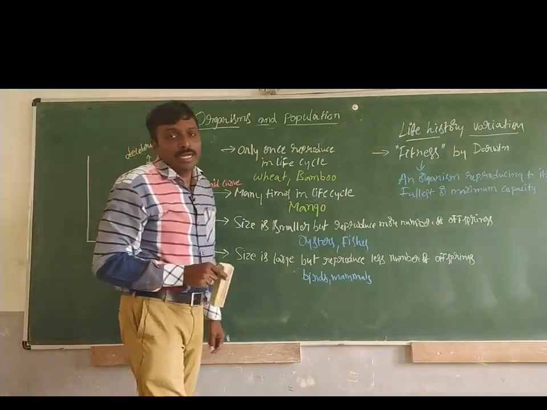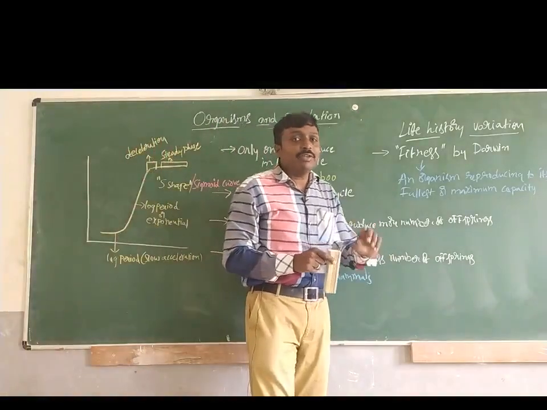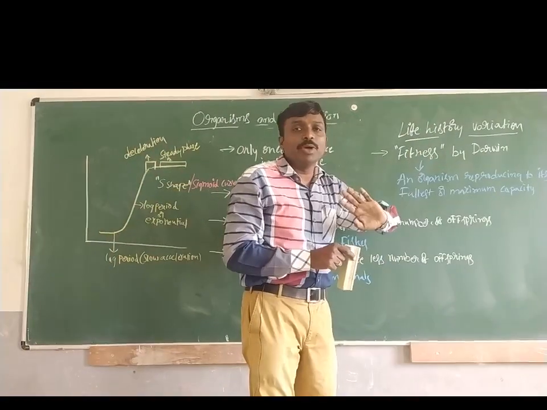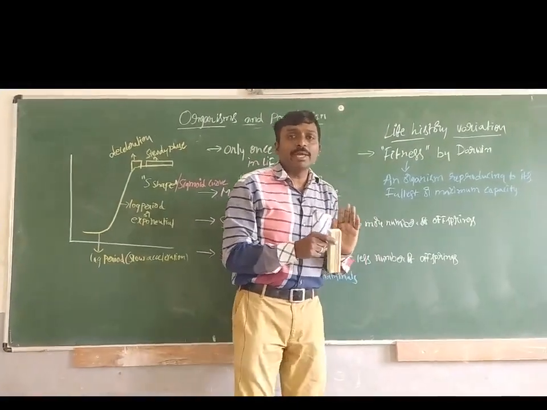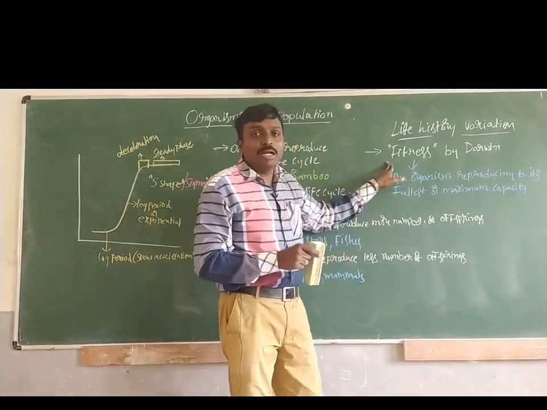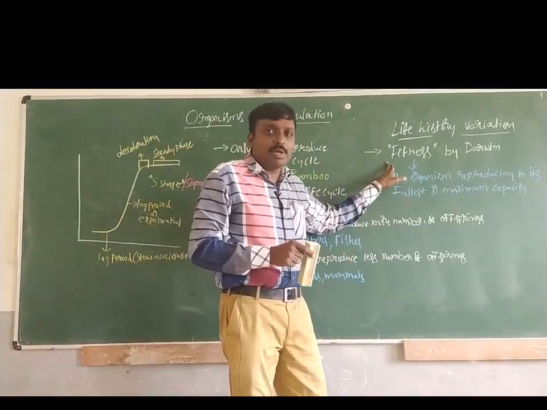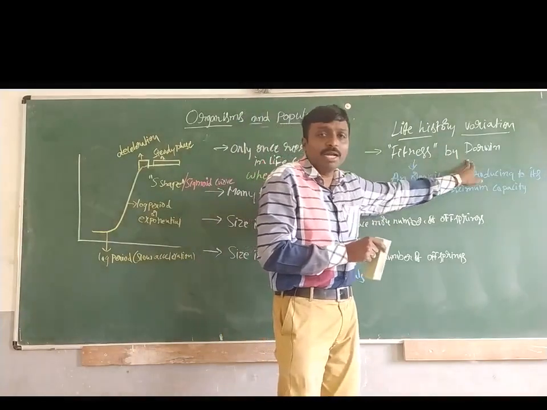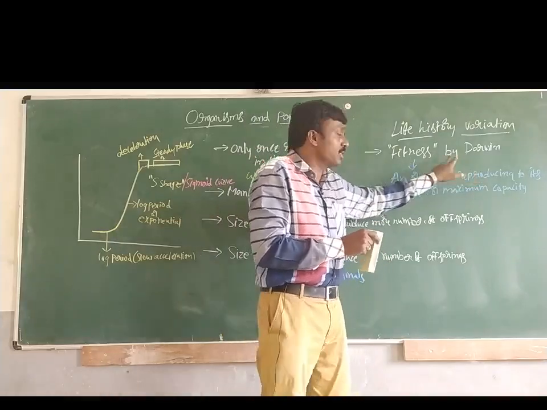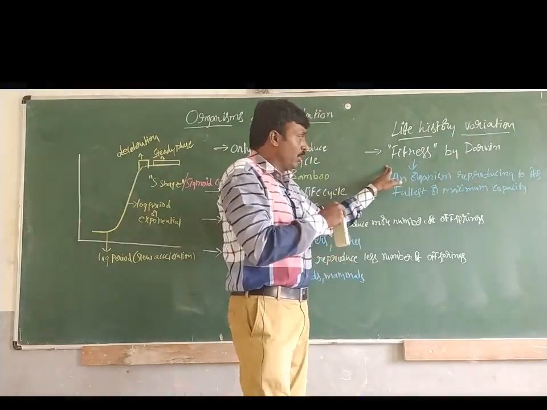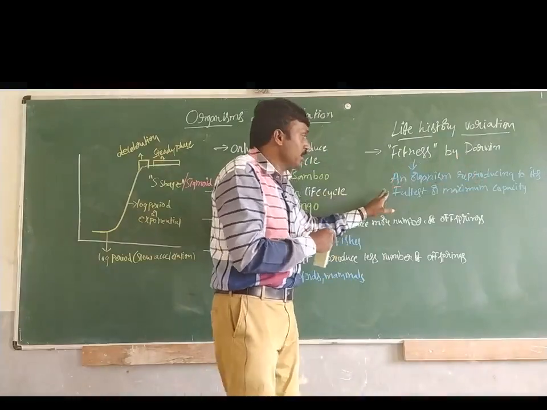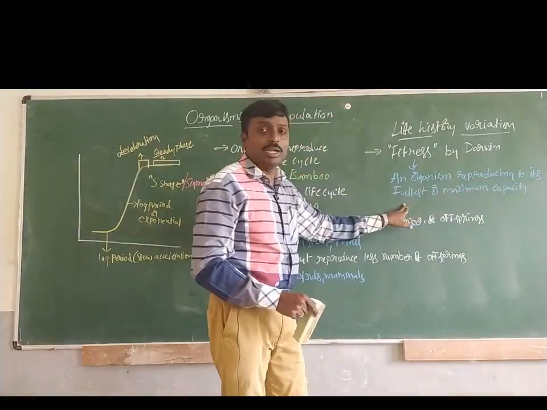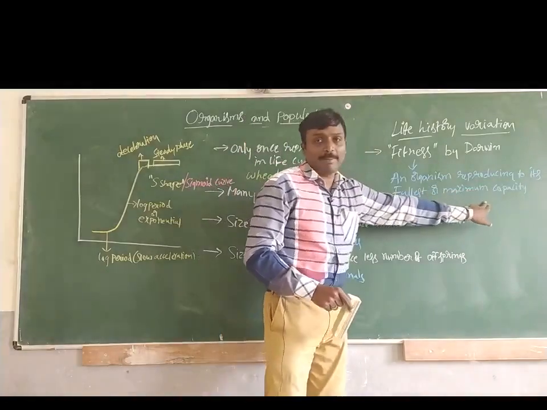Now moving on to the next topic, life history variation. This topic tells us about the fitness of an organism. We once discussed what fitness is. Fitness was given by the scientist Darwin. What is the meaning of fitness? It means an organism reproducing to its fullest or maximum capacity.